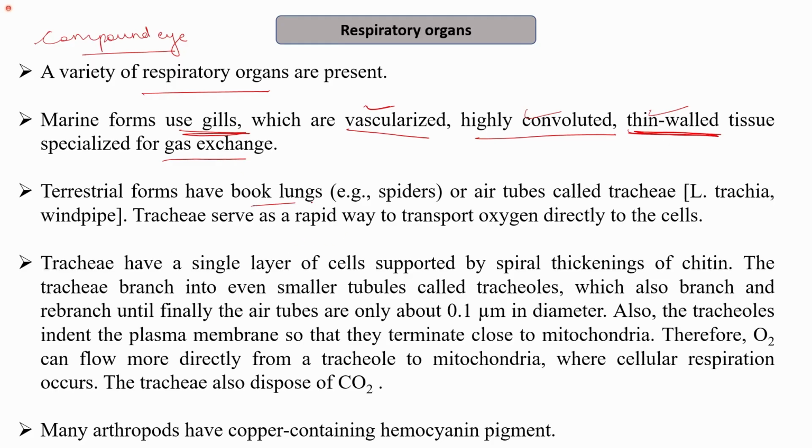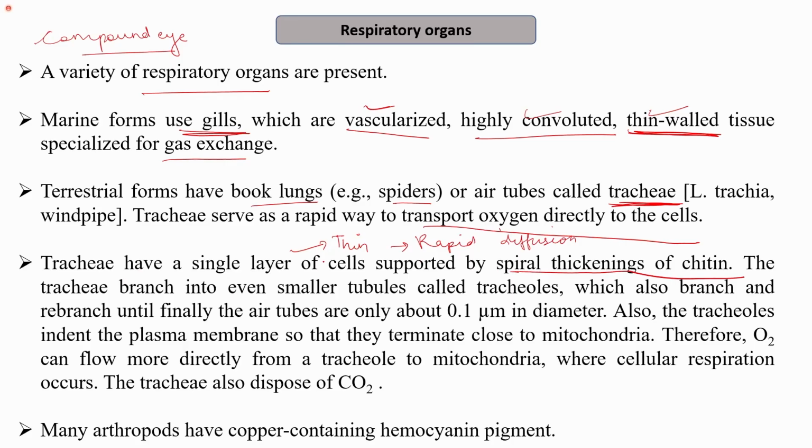Terrestrial forms have book lungs, for example spiders, or they have air tubes called the trachea, which is the windpipe. Trachea serve as a rapid way to transport oxygen directly to the cells. We will see how. The trachea have a single layer of cells, and a single layer of cells therefore allows a thin cell layer, and therefore rapid diffusion of the gases. Right? Obviously, a single layer of cells will be thin. And this is supported by the spiral thickenings of chitin.